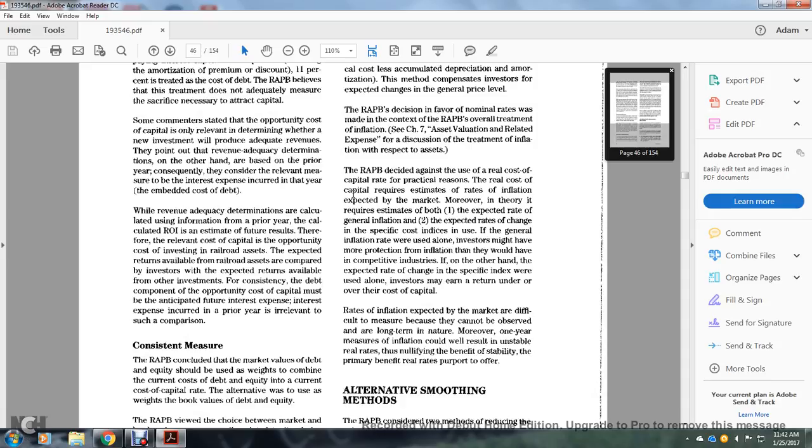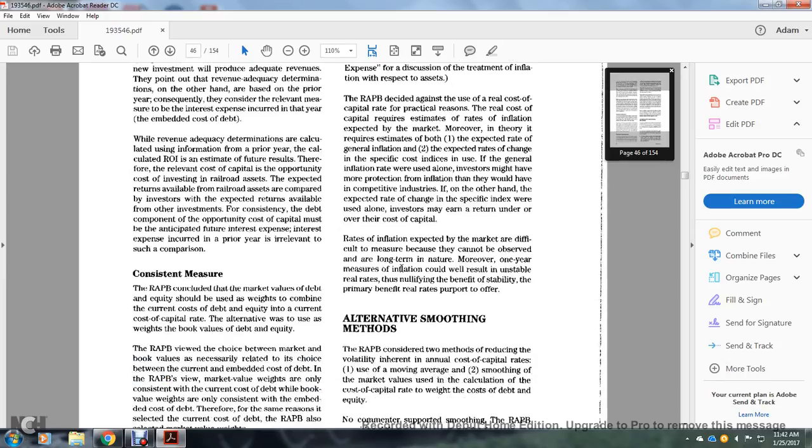The real cost of capital requires an estimate of the rates over the inflation expected by the market. Moreover, the theory requires an estimate of both the expected rate of general inflation and the expected rate of change of specific price and cost indices. If the general inflation rate were used, the investors might have the protection against inflation that they would have in a competitive interest rate. On the other hand, with the expected rate of change of the specific index, investors may earn a return under or over their cost of capital.